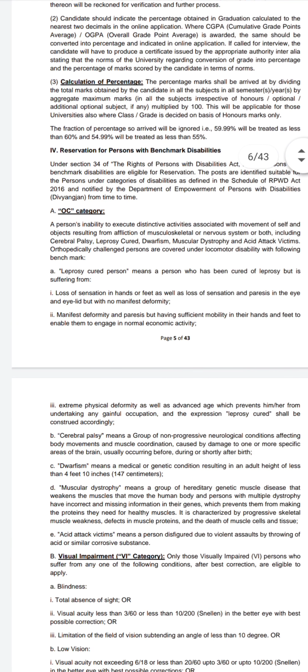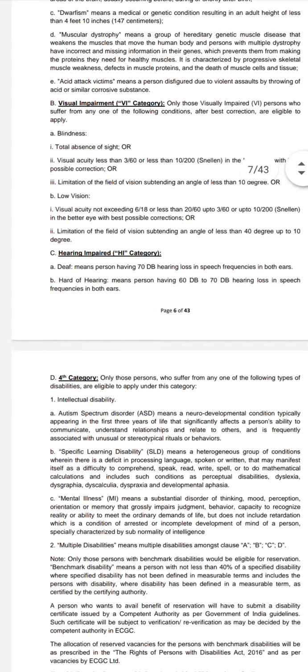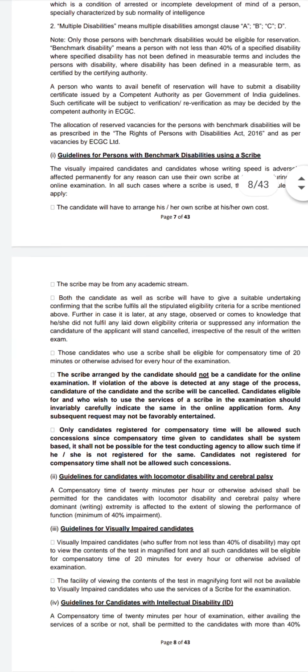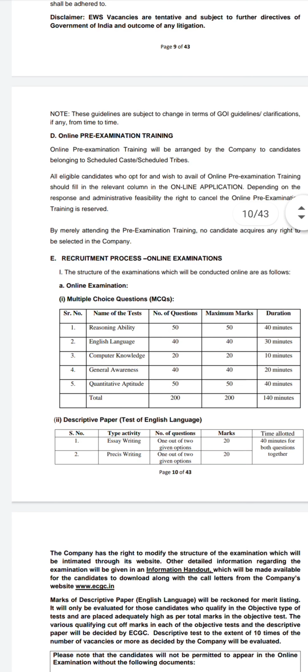These are the details of the job description. We'll see how to apply for this. There will also be an online pre-examination training for category candidates, so SC and ST candidates can have online pre-examination training.